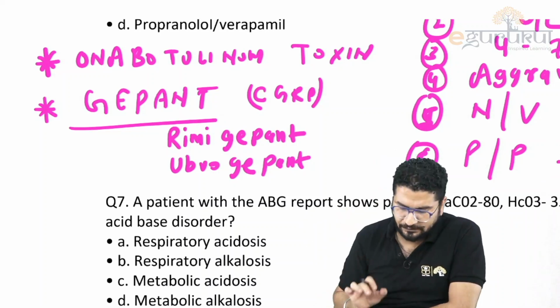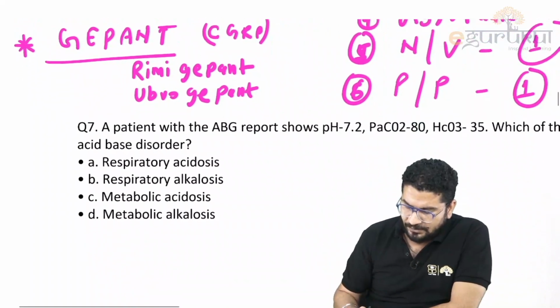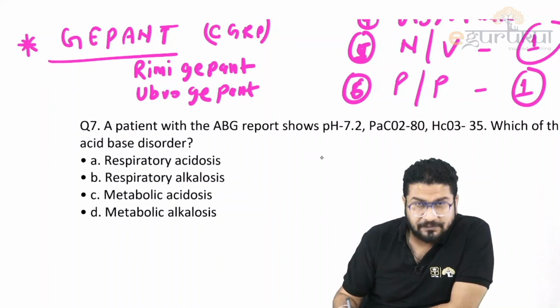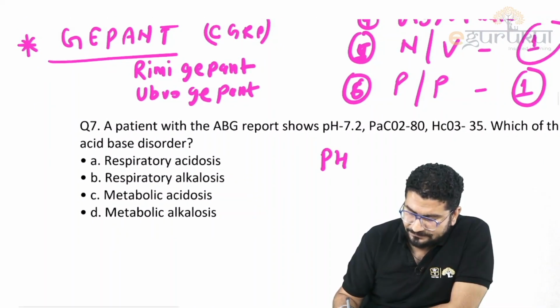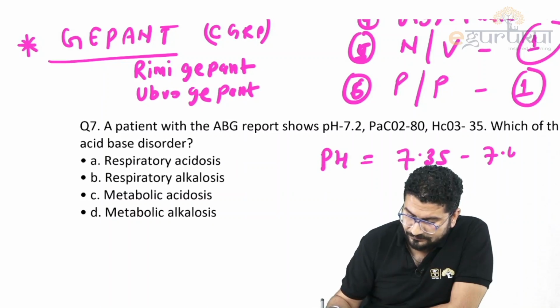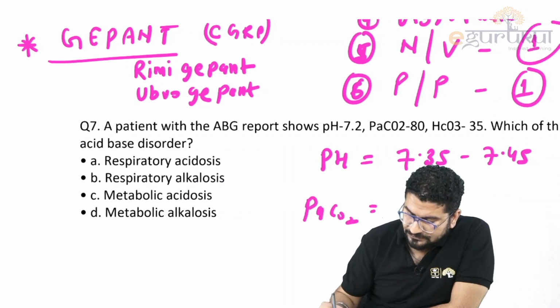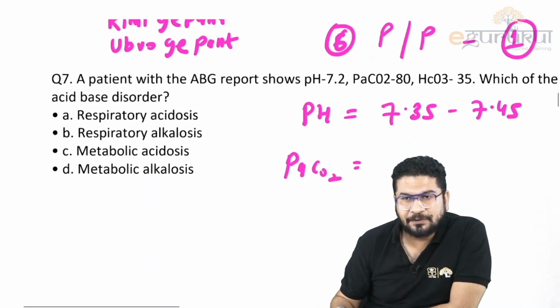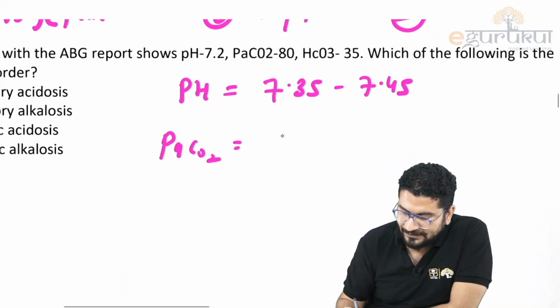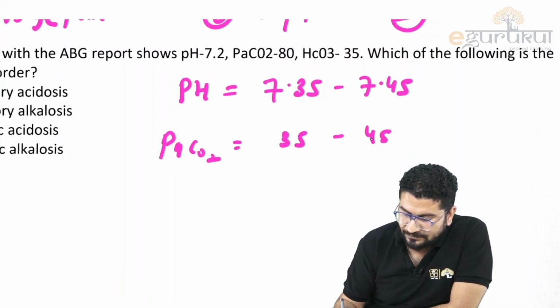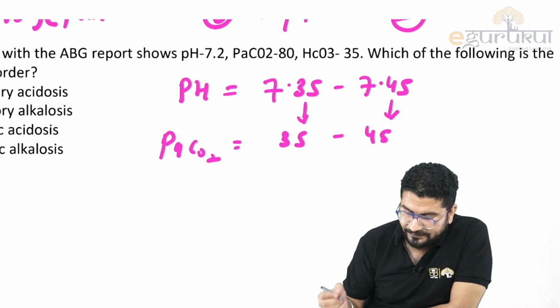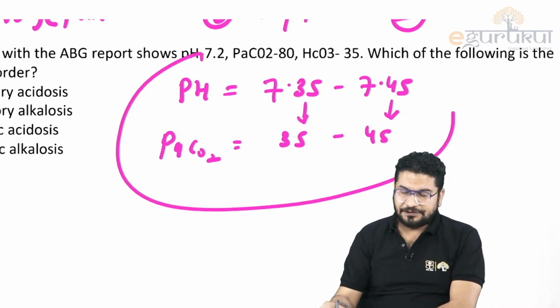So remember, this is how we make a diagnosis. Okay, so I can say normal pH. Let me tell you before going to this question. If I say pH, normal pH is 7.35 to 7.45. And if I say normal PaCO2 level, I'm writing 35 to 45. Simple. 35 to 45. So these are the normal values that you need to see.